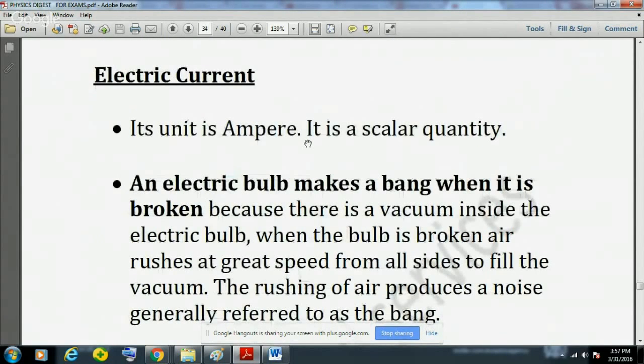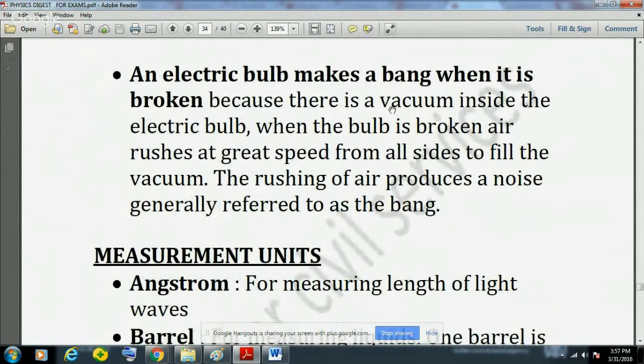Electric current is a scalar quantity and its unit is ampere. An electric bulb makes a bang when it is broken because there is a vacuum inside it. And in the previous videos I have told you that some gases are also filled in the electric bulb, like argon and sometimes nitrogen also.